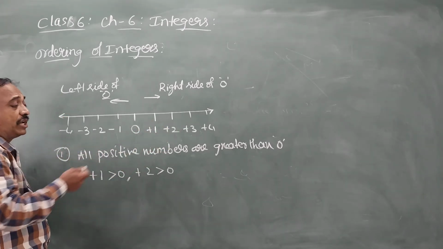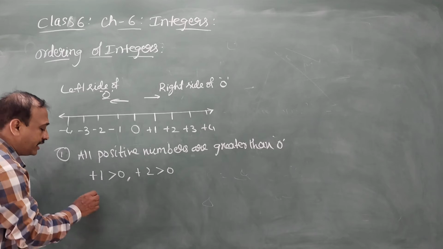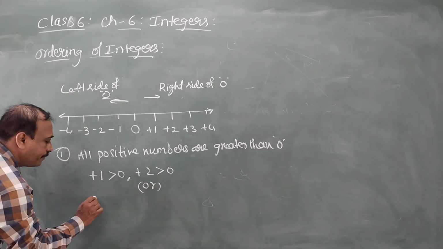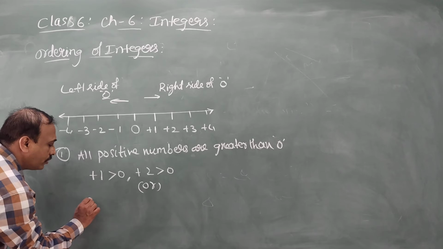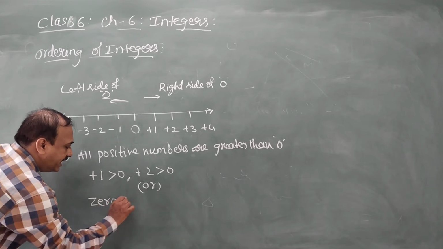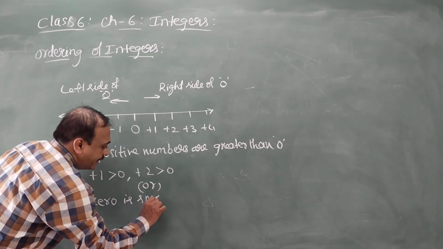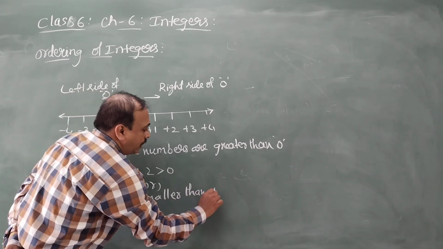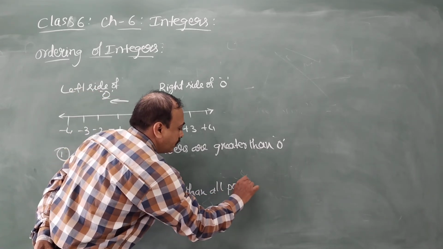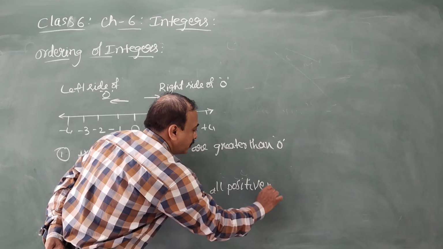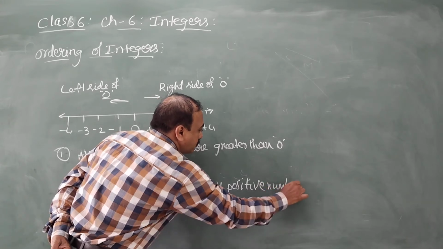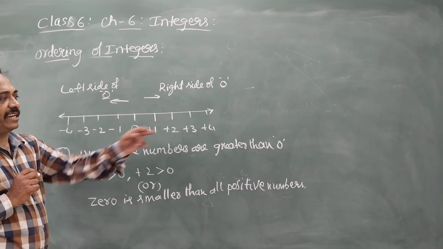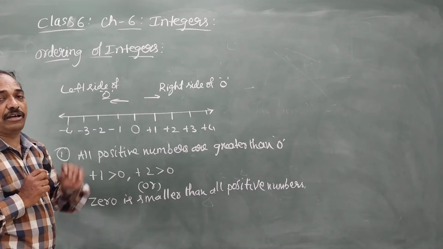That means 0 is smaller than all positive numbers. All the positive numbers are greater than 0 and 0 is smaller than all positive numbers.